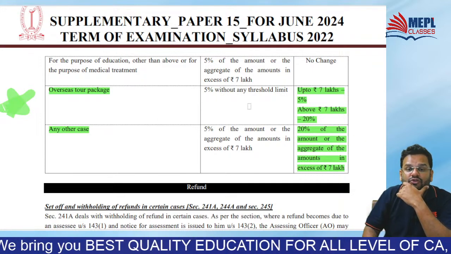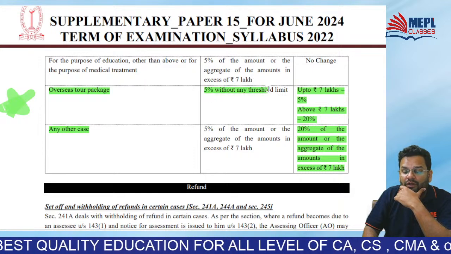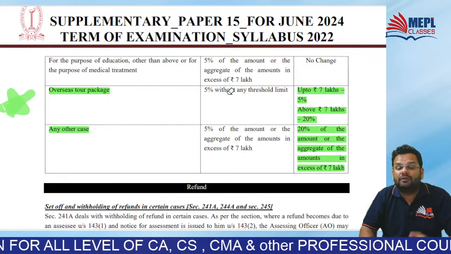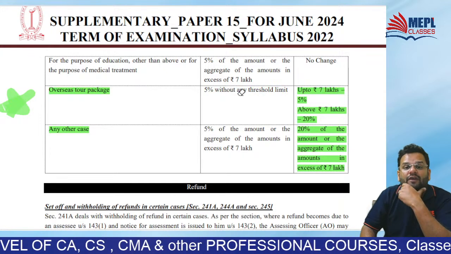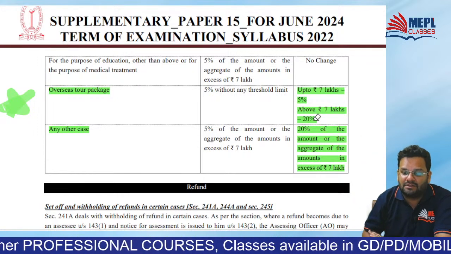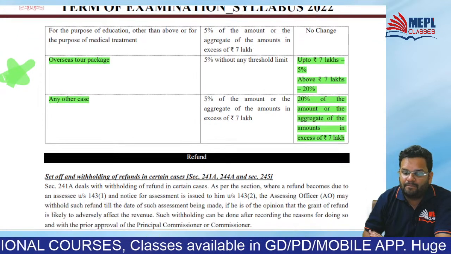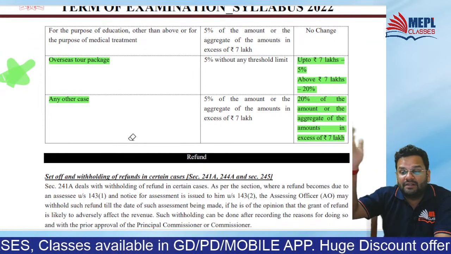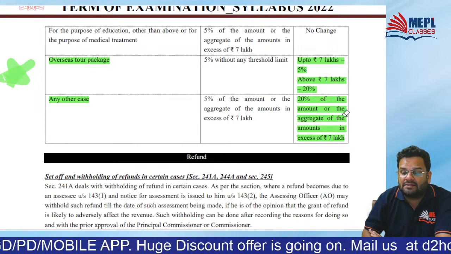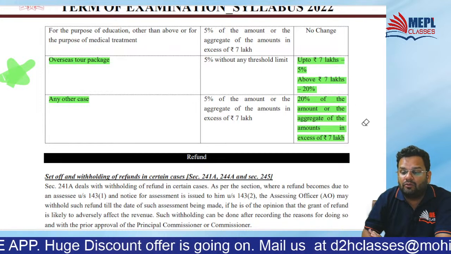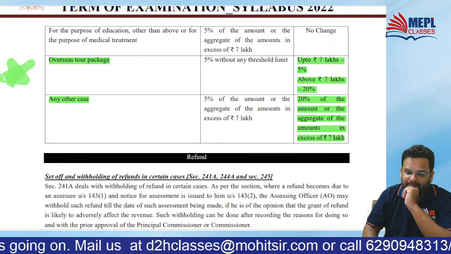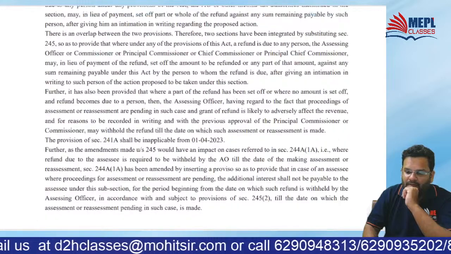The TCS should be, earlier it was 5% without any threshold. Now, if the payment is up to 7 lakh, it is 5%. If the payment is above 7 lakh, the TCS will be at 20%. Okay, and in any other case of remittances, directly the TCS will be at 20% of the amount or the aggregate of the amounts in excess of 7 lakhs. So got it?